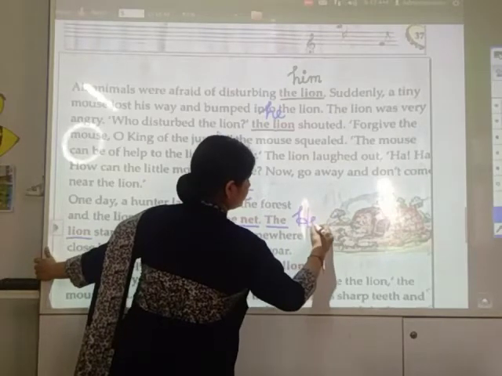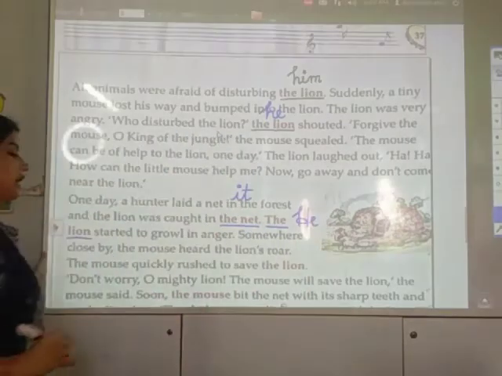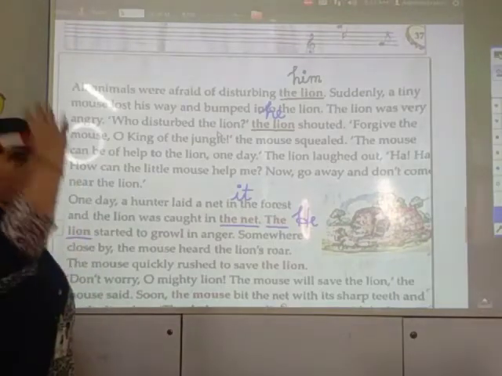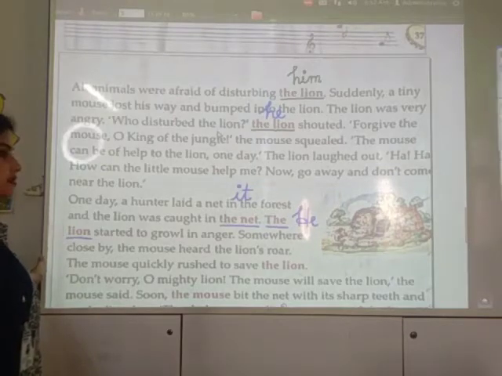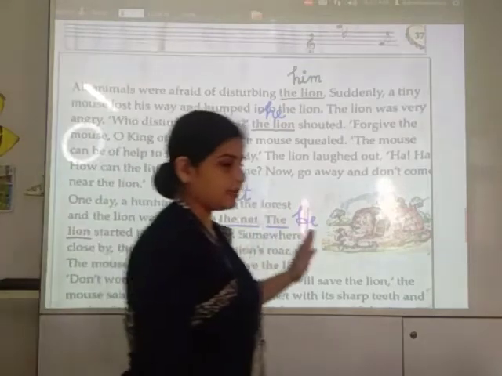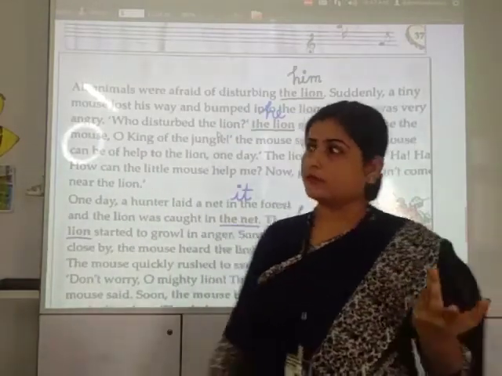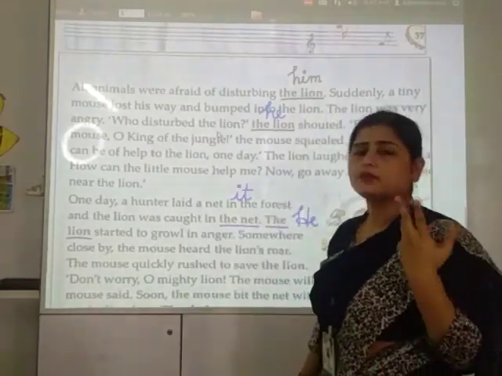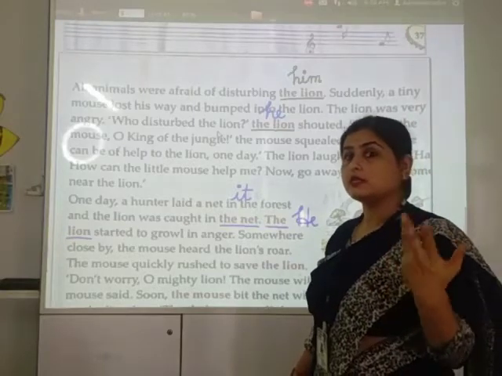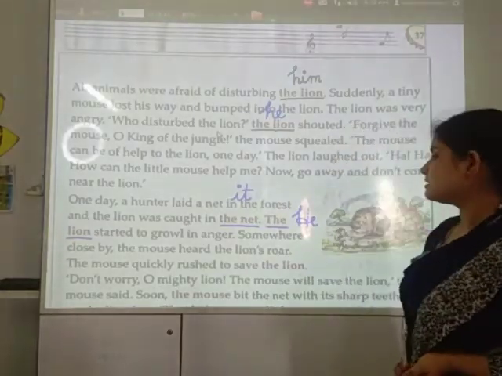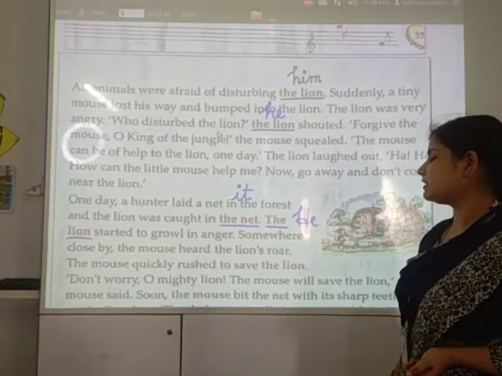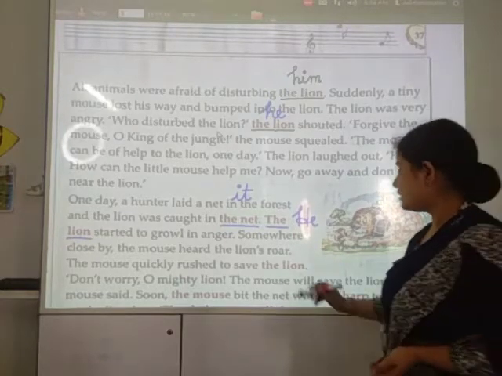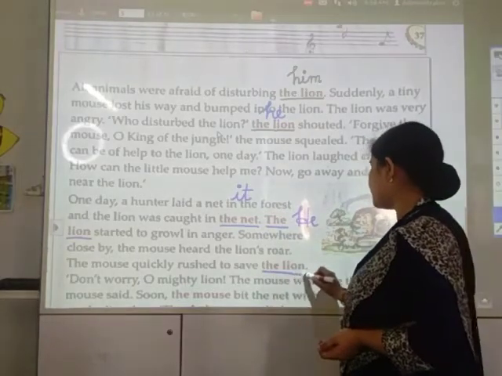He started to growl in anger. Somewhere close by, the mouse heard the lion's roar. The mouse quickly rushed to save the lion.